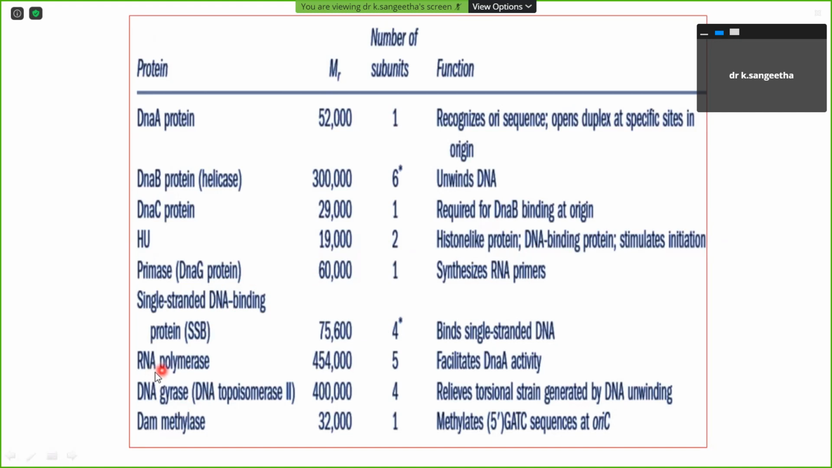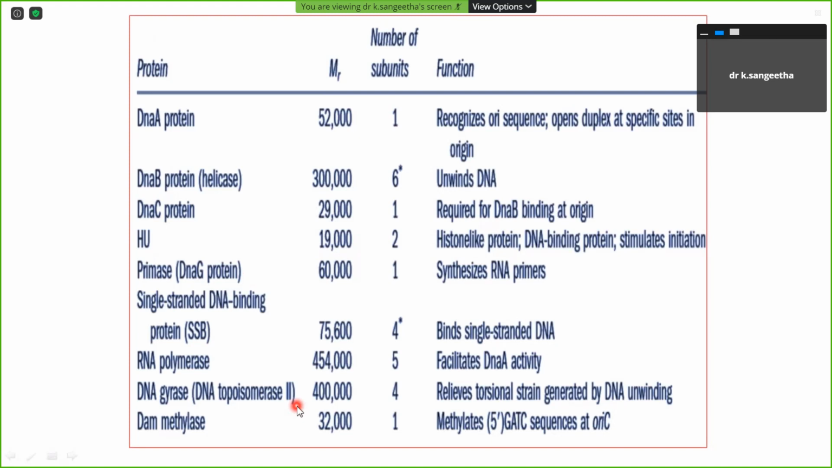Next, RNA polymerase will facilitate this activity. DNA gyrase, otherwise called DNA topoisomerase 2, helps to relieve the torsion. When the DNA is unwinding, what is going to happen? Some kind of torsion occurs at the next end of the DNA segments, which can be relieved. The torsion is relieved by topoisomerase 1 and 2. We are going to see these topoisomerases later.